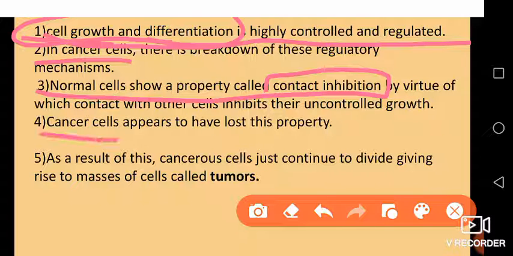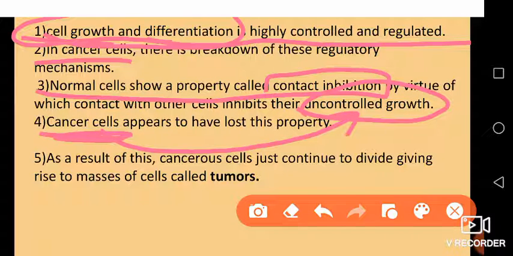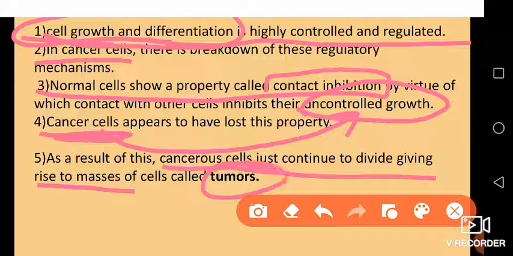But cancer cells have lost this property. They undergo uncontrolled growth. The cells keep on proliferating and dividing, give rise to masses of cells, and they finally form tumors.